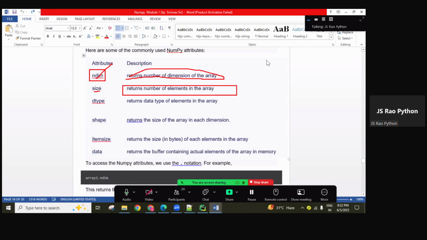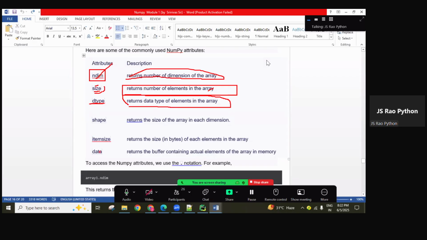Already we tested that. And the size attribute, guys, returns the number of elements in that array. In a 1D, 2D or 3D array object, how many elements are there? That is what size represents. The dtype attribute returns the data type of elements in the array, like int64 or float64.